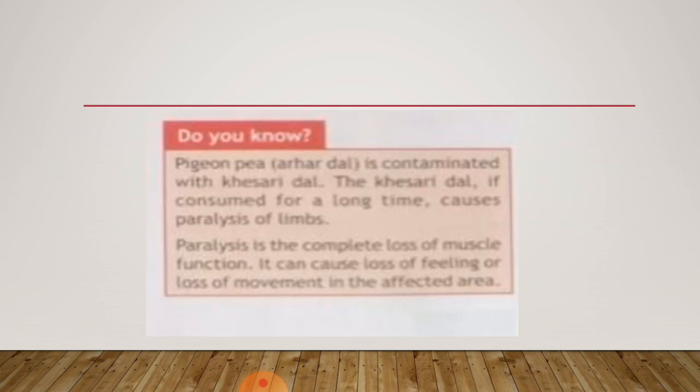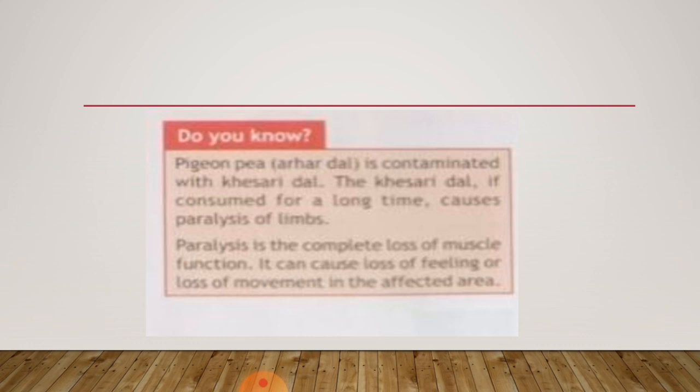Now you all can see the red box with a question. Do you know? Pigeon pea, that is arhar dal, is contaminated with khesari dal. Underline the word contaminated.